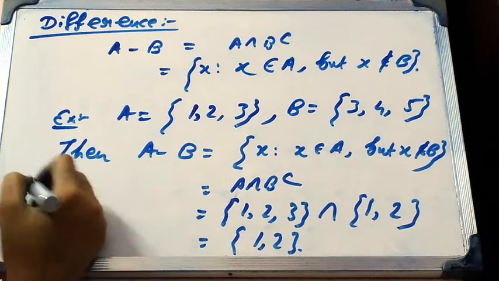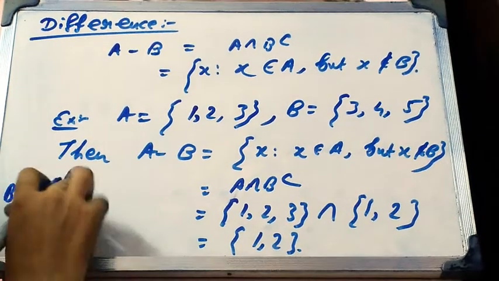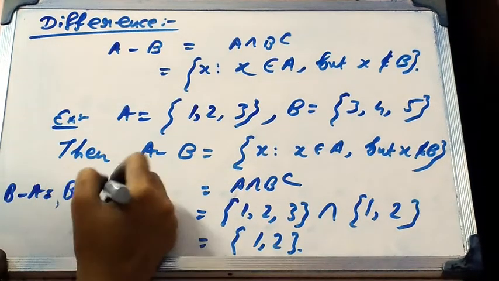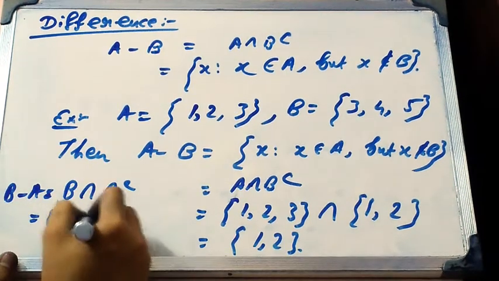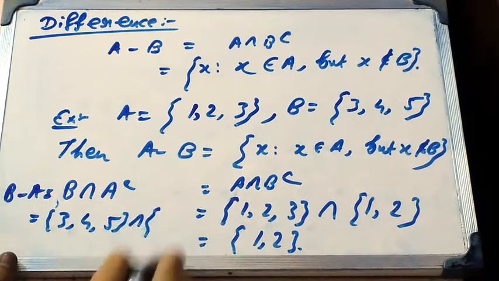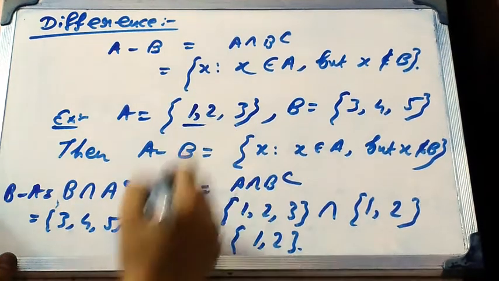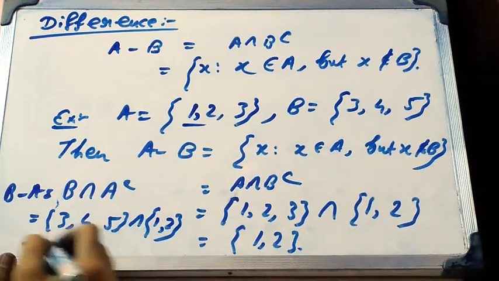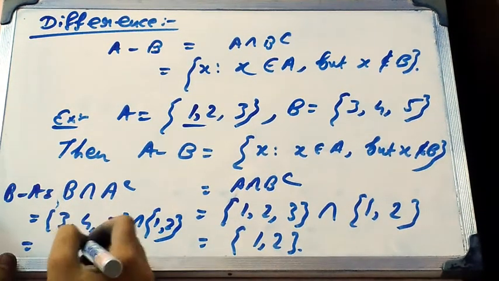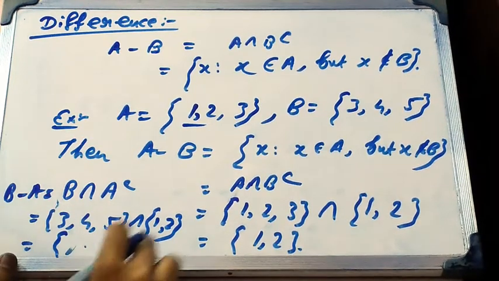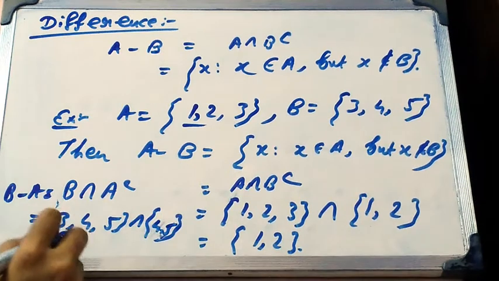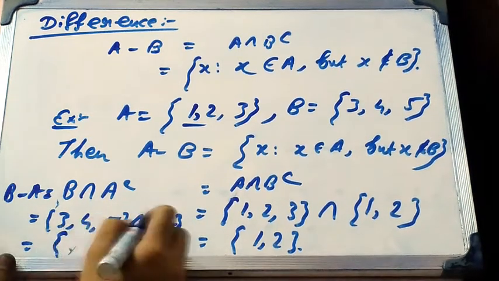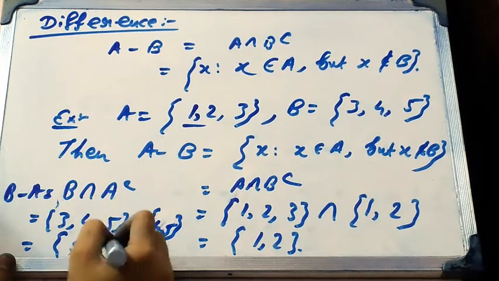Similarly, we can find the set B minus A, which means B intersection A complement. That means the set B means 3, 4, 5, intersection the set A complement, which means 4 and 5. So actually the intersection of these two sets is 4, 5.